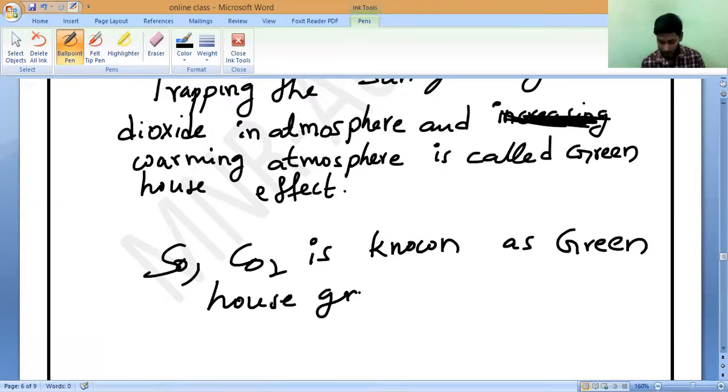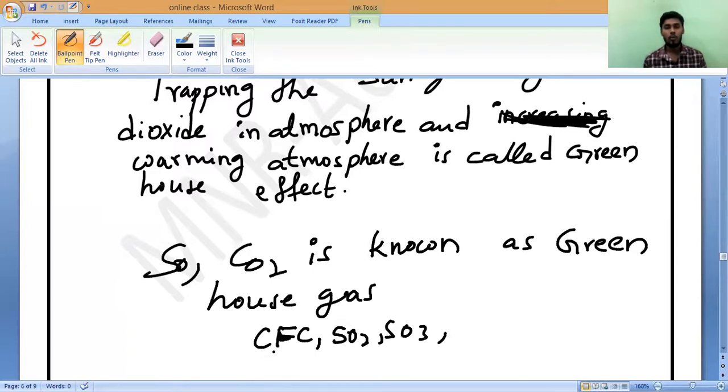So is it only CO2 that is a greenhouse gas? No. We have other things also, like CNG, CFC. CFC is also one of the greenhouse gases. Also you will take all sulfates, SO2, SO3.